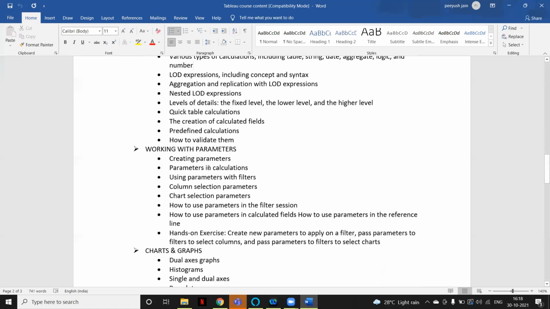Okay, then we will see the parameter. We will work on the parameter, which is a user-defined value, like a variable. We will understand what types of parameters we have in Tableau, like static or dynamic, and how we can use them. We will see some use cases where you can use the parameter, and we'll share some assignments parallelly, so that you can keep practicing whatever you are learning.